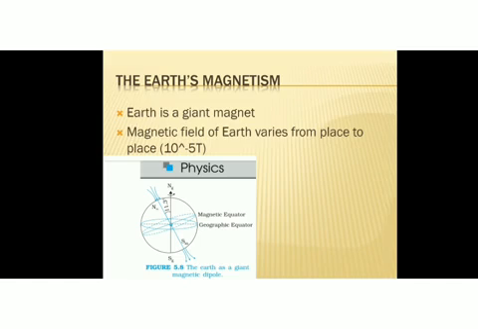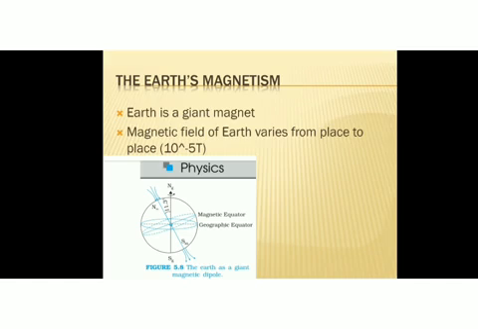Okay, then the magnetic field of Earth varies from place to place, and the general value of this magnetic field of Earth is 10 raised to minus 5 Tesla. Earth is a giant magnet, so Earth has a North Pole and South Pole. In fact, there are two types of North and South Pole. One is the magnetic North and South Pole, and the next one is the geographic North and South Pole of the Earth. So let's discuss that.